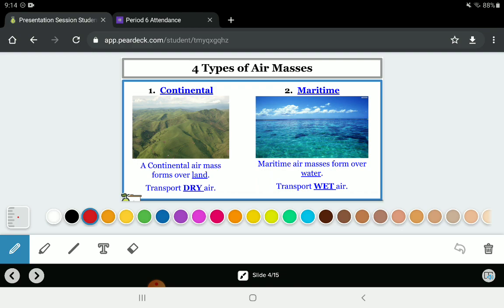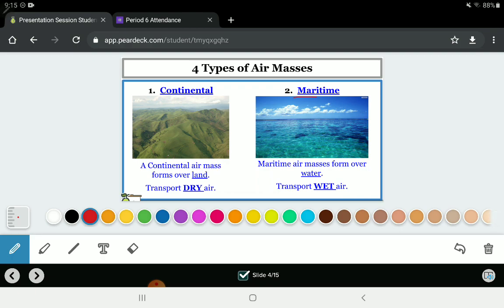Continental air masses transport dry air. Maritime, if you notice that word, if you speak Spanish, you know that mar means ocean or sea. Big body of water. So maritime air masses form over water, and because they form over water, they transport wet air.